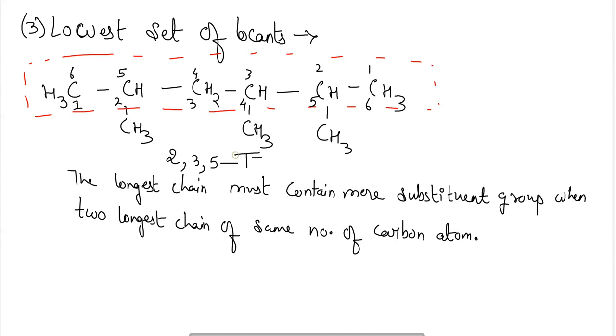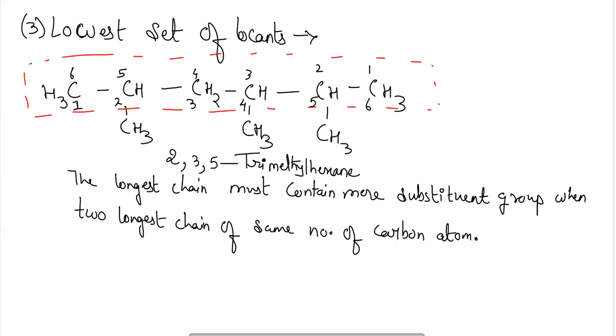So for the three methyl groups, I will use the prefix trimethyl, which is connected to the parent chain, and this parent chain is containing 6 carbon atoms, so it will be hex, and all the carbon atoms are having single bonds, so it will be ane. 2,3,5 trimethylhexane. This will be the name for this particular compound.